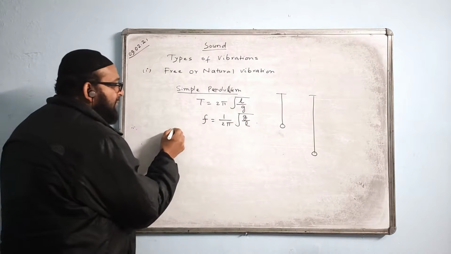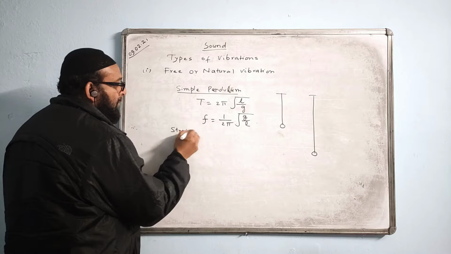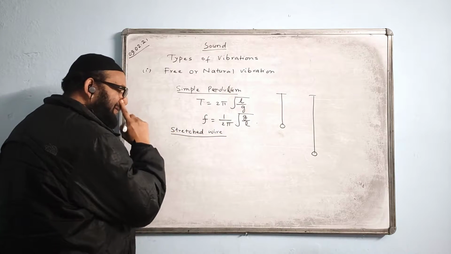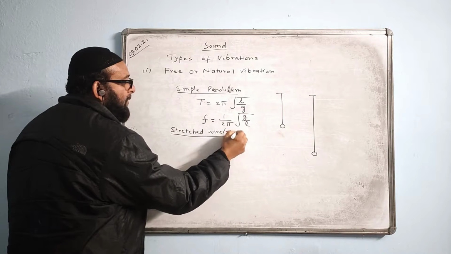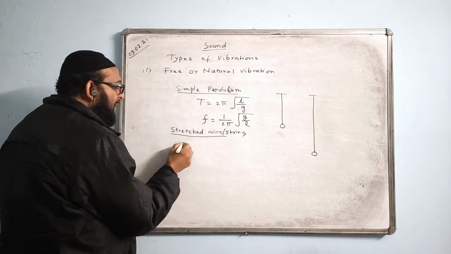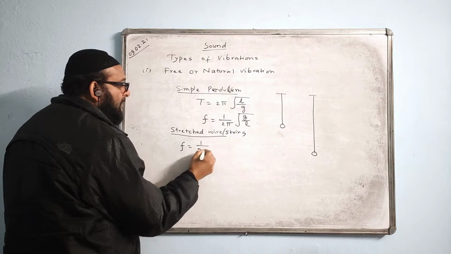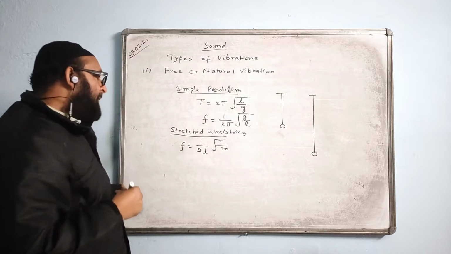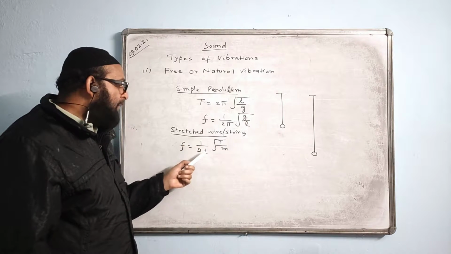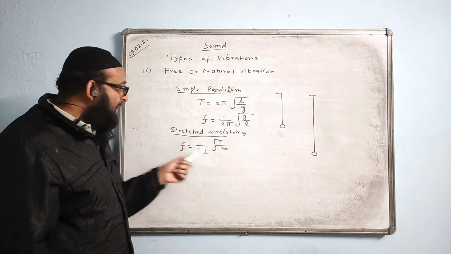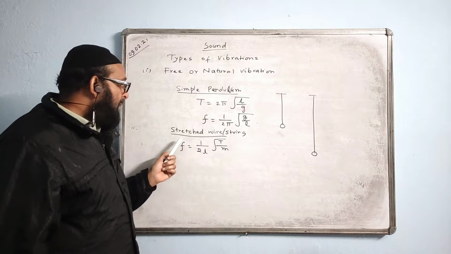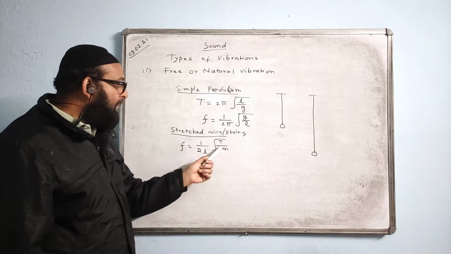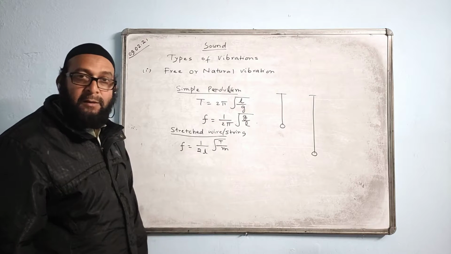Now, then we have the stretched wire or string. The frequency of the stretched wire is given by a formula like this. This formula you did not see before. The frequency of the stretched wire depends upon the length. It is inversely proportional to the length of the string, directly proportional to the square root of tension in the string, and inversely proportional to the square root of mass per unit length of the string.